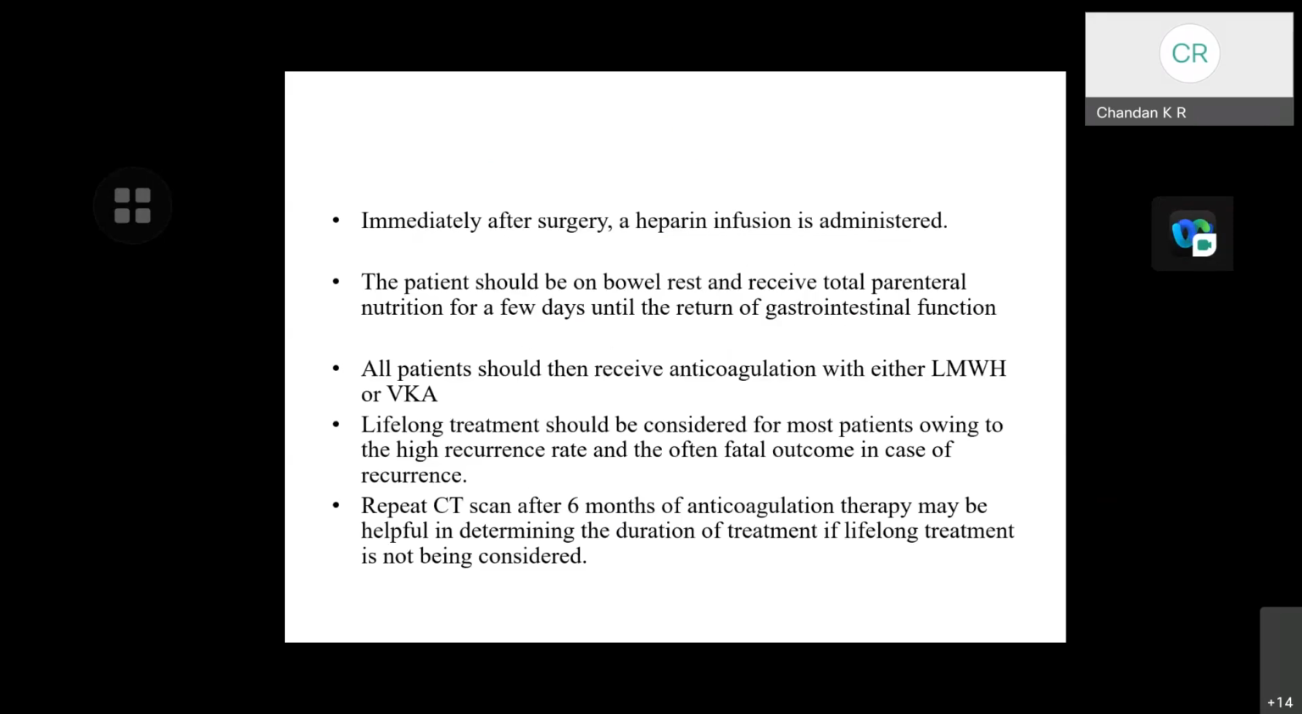Immediately after surgery, heparin infusion is administered. The patient should be on bowel rest and receive total parenteral nutrition for a few days until the return of gastrointestinal function. All patients should then receive anticoagulation with either LMWH or vitamin K antagonist. Lifelong treatment should be considered for most patients owing to the high recurrence rate and then often a fatal outcome in case of recurrence. Repeat CT scan after 6 months of anticoagulation therapy may be helpful in determining the duration of treatment if lifelong treatment is not being considered.